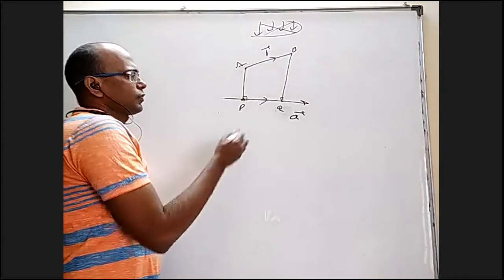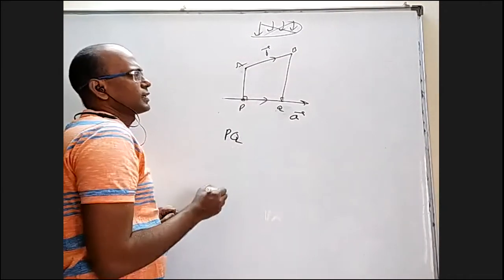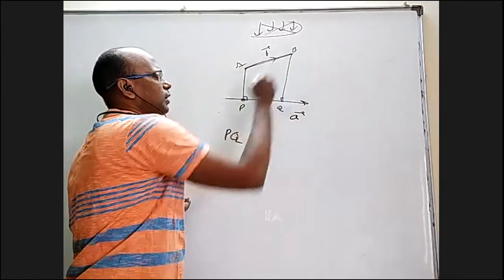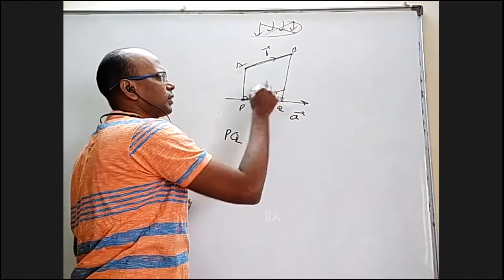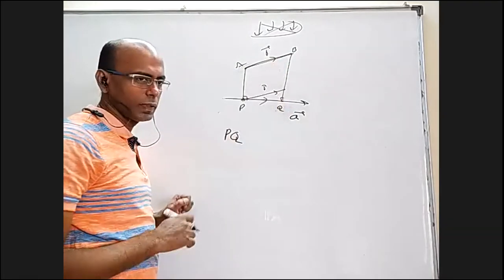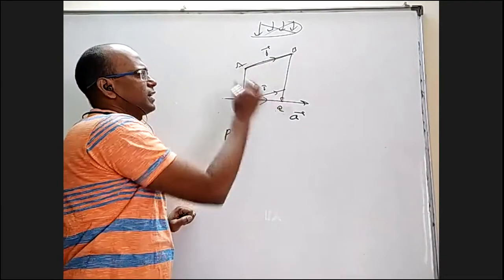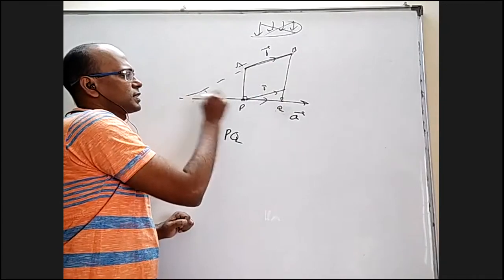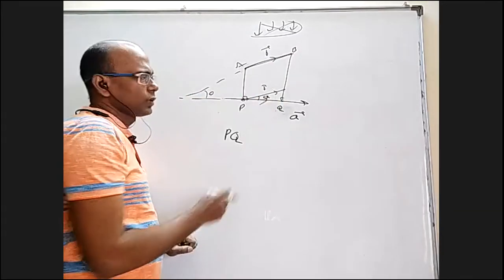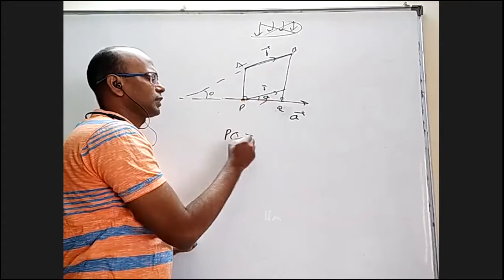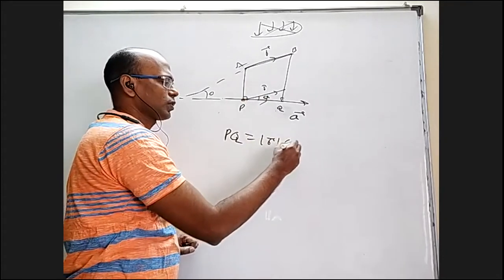So if you want only the PQ length, it is quite easy. If this is B bar parallel to that, I can draw B bar here with the same length, same angle, same direction. If the angle between A and B is theta, by extending back, this is also theta. So this is a simple right angle triangle. PQ length is mod B bar cos theta.